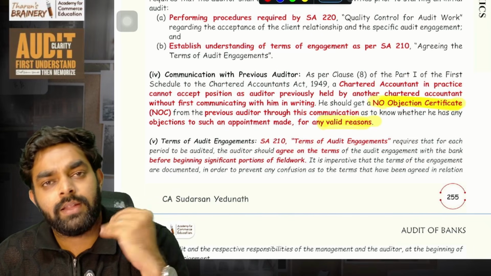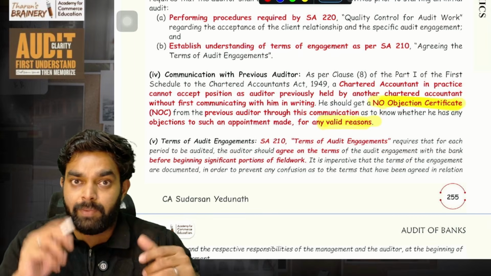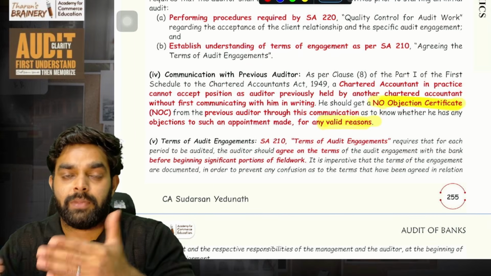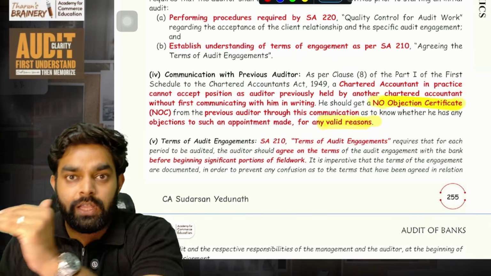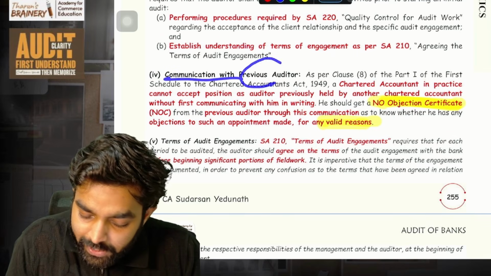Everything was good. Then we'll say, sir, please give a NOC, non-objection certificate. That is, please write on paper that you don't have any objection and give it to me, that you have received all the payments, everything. So he will give you an NOC. Very, very important. A descriptive question can also come. Communication with the previous auditor.